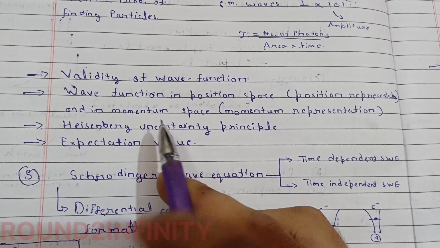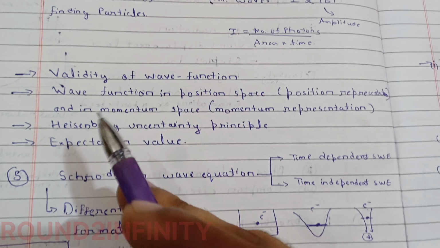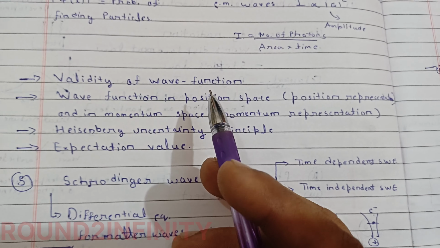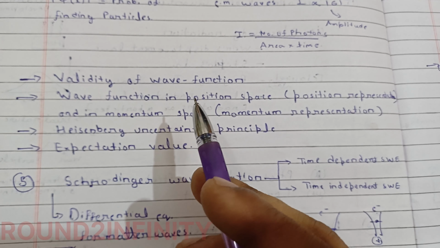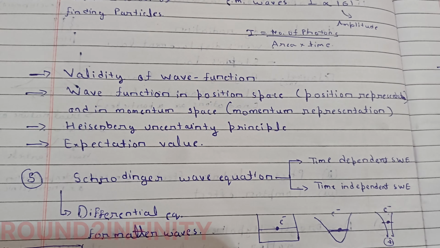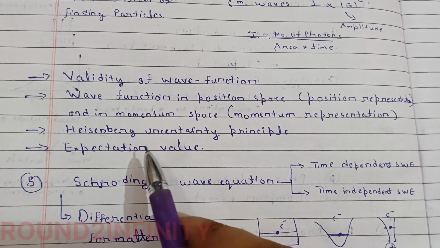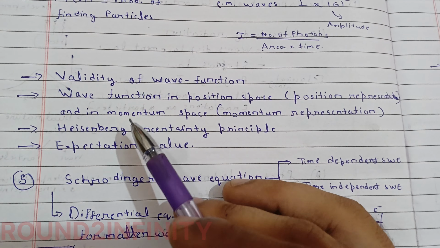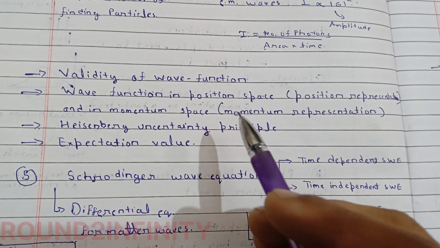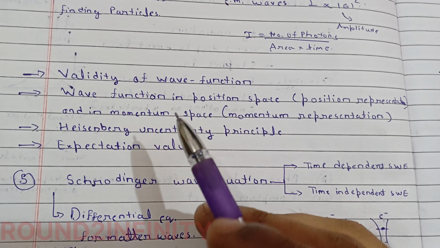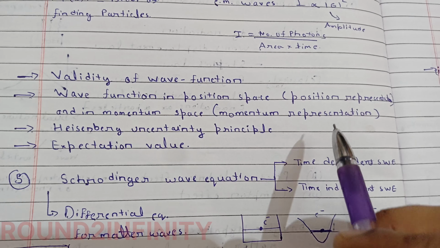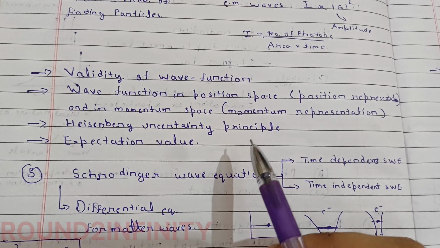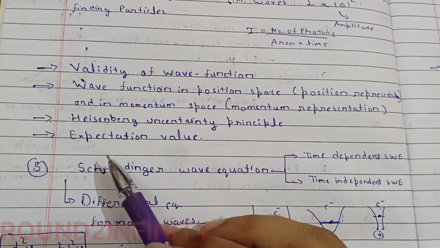Then we will study the validity of wave functions, means the conditions required: where it is defined, where it is not defined, and what conditions should be followed, like the wave function should be continuous and differentiable. So those conditions we will study here. Then wave function in position space. There are questions in the examinations asking you to draw the wave function in position space or momentum space. So we will study about them. Then we will see the Heisenberg uncertainty principle, and we will study about the expectation values.